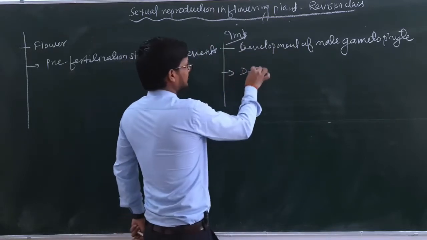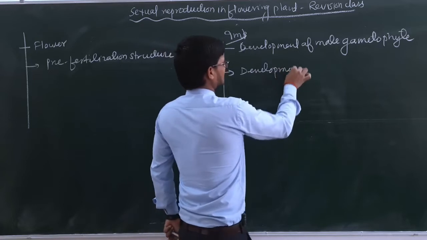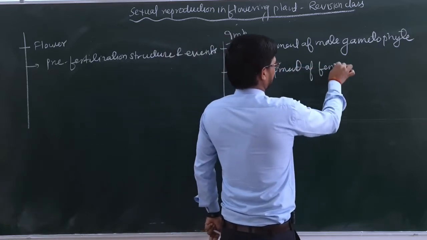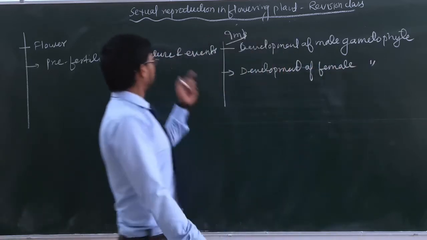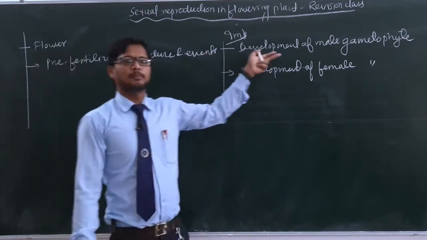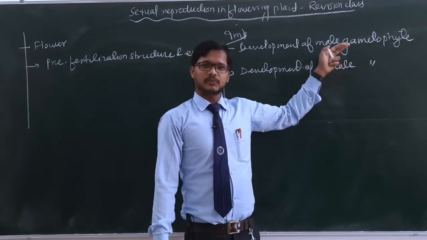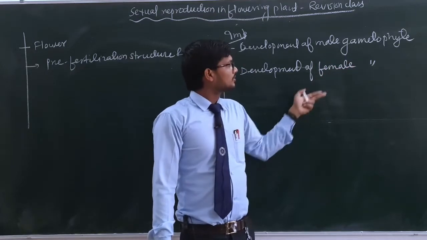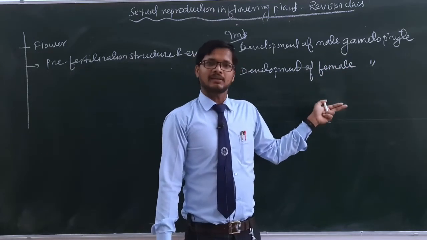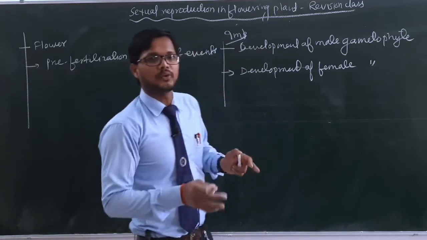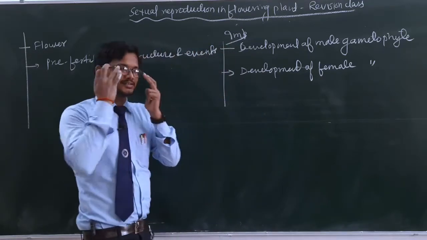The second one is development of female gametophyte. So in pre-fertilization structure and events, we are going to form the male as well as female gamete. The male gamete is the pollen grain, which is also known as the first cell of the male gametophyte. And the second one, the female gamete, is known as the egg. As you know, the egg is present inside the ovule, and the ovule is present inside the ovary. We will discuss this later on.